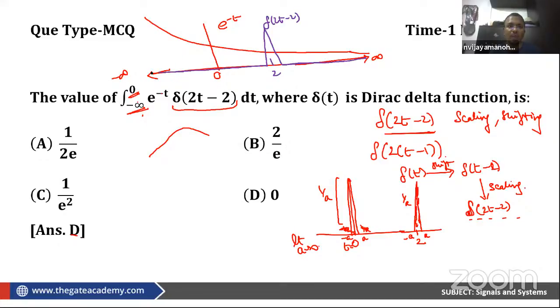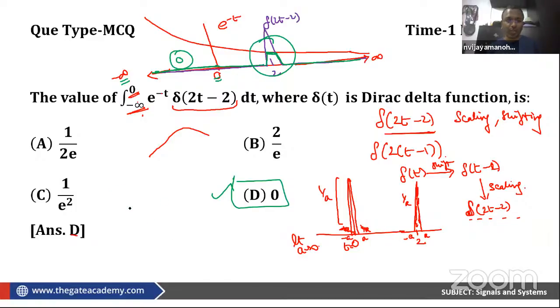That result will be 0 everywhere here, and it will get some value here, and 0 everywhere else. In this interval, it will pick this value. But I am least bothered about whatever value it is picking here. For me, the worry is minus infinity to 0. From minus infinity to 0, this function is simply 0. Because this function is simply 0, if I integrate it, I will get simply 0. That is the answer. It's a very beautiful question. Clear?